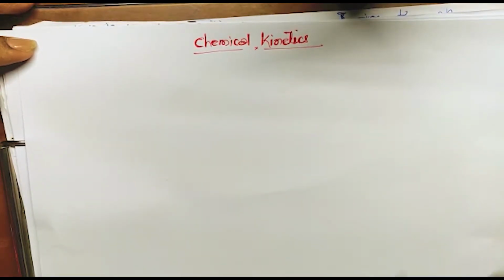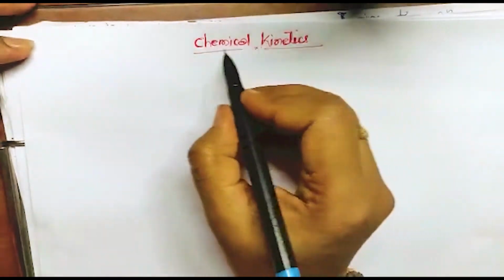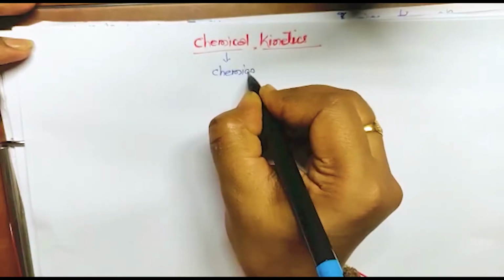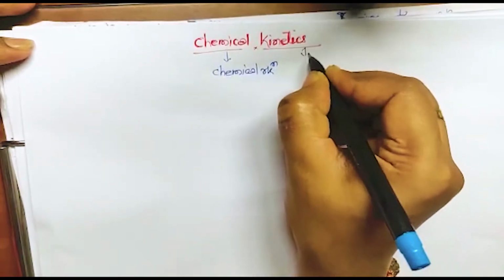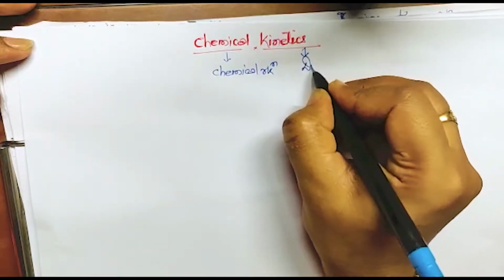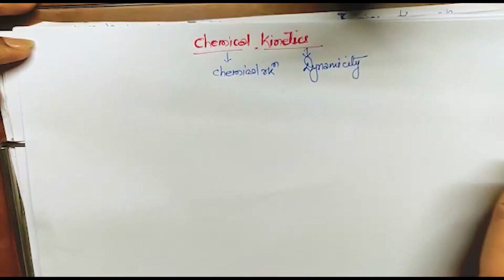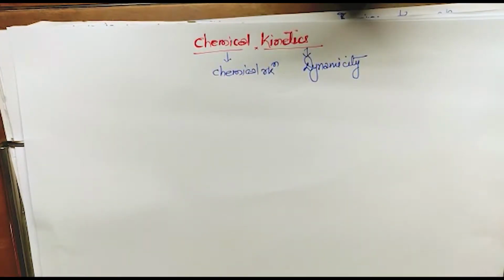Okay. So, chemical kinetics, as the name suggests, is chemical. That means somewhat related with the chemical reaction. And kinetics means dynamicity. So how does the chemical reaction proceed? What are the factors affecting this reaction to make it spontaneous or feasible, and how does this reaction proceed in the forward direction or whatever the direction? Okay, so that we are going to study in this chapter.